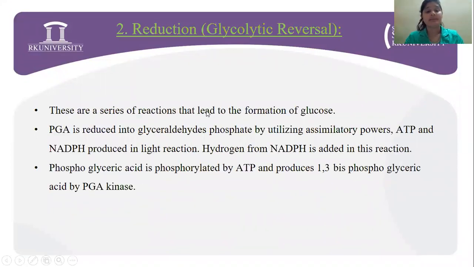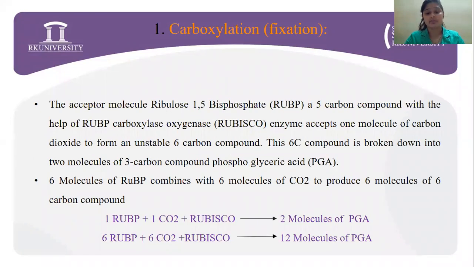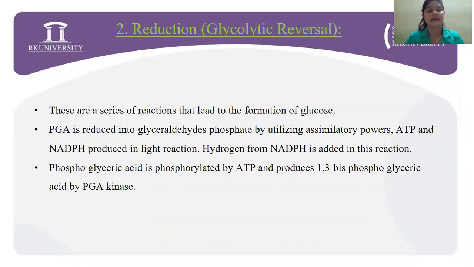Going on to the second step, which is the reduction phase. Here you have to remember that 12 molecules of phosphoglyceric acid are formed at the end. Now, the reduction phase is a series of reactions that lead to the formation of glucose. Phosphoglyceric acid is reduced into glyceraldehyde phosphate by utilizing assimilatory power, ATP and NADPH.